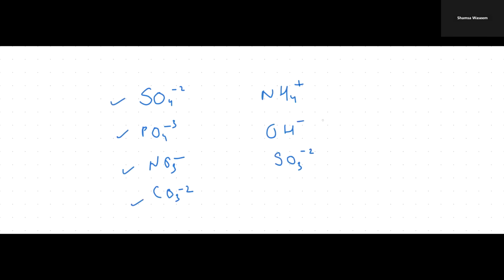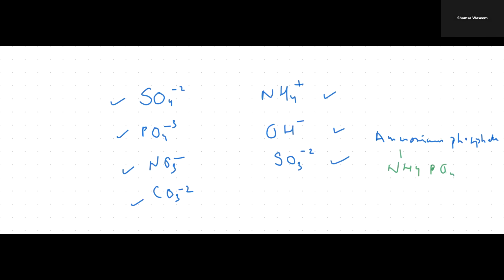Okay. So for example, suppose I have to write the formula of ammonium phosphate. Both are polyatomic ions, right? So I'm going to write their symbols. Ammonium is NH4, right? Phosphate is PO4. Over ammonium, as it's +1, I write 1. Phosphate is -3, I write 3. Now, NH4 will be multiplied by 3.